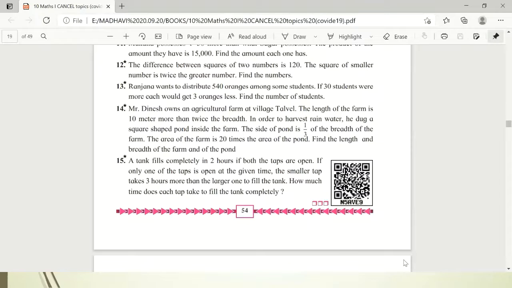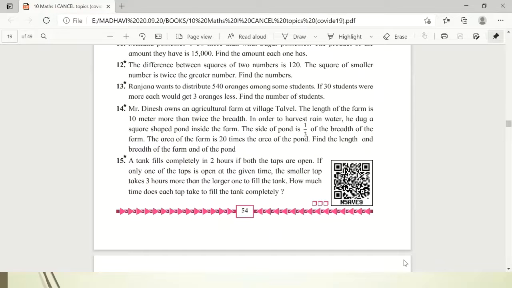Chapter number 3, that is arithmetic progressions. Nothing is cancelled from this chapter. Chapter number 4, financial planning, is completely omitted. Then chapter number 5, probability, nothing is cancelled from that particular chapter. The whole chapter is there for evaluation. Then chapter number 6, statistics, also is completely omitted. So take a note of this. So this was all about the reduced syllabus.